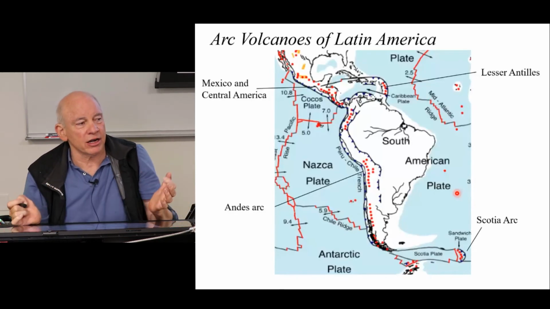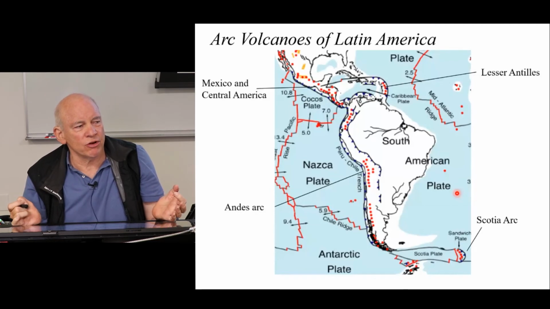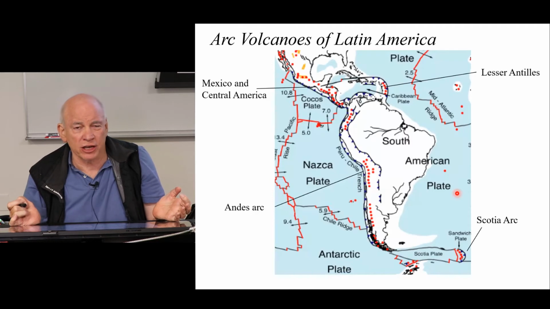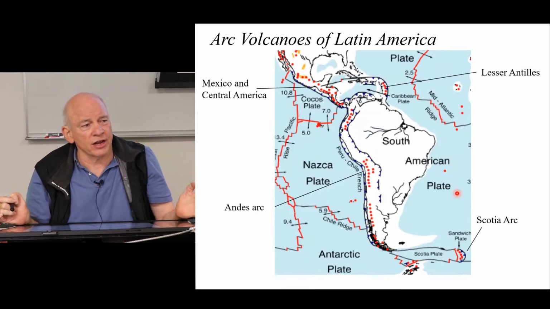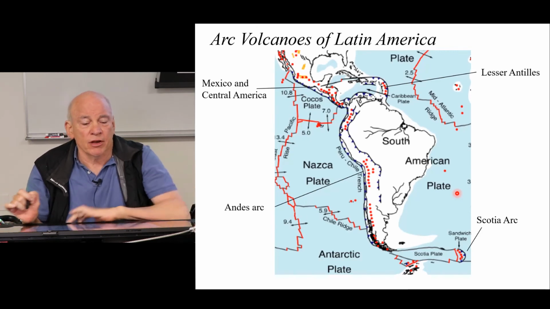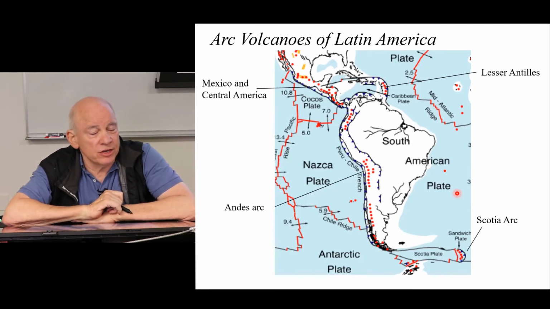And we say arc, you might be going, what do you mean arc? It sounds like a geometric term. And we call them arc volcanoes because very often convergent plate margins are curved like an arc of a circle. But now we associate them with just any kind of convergent plate boundary.